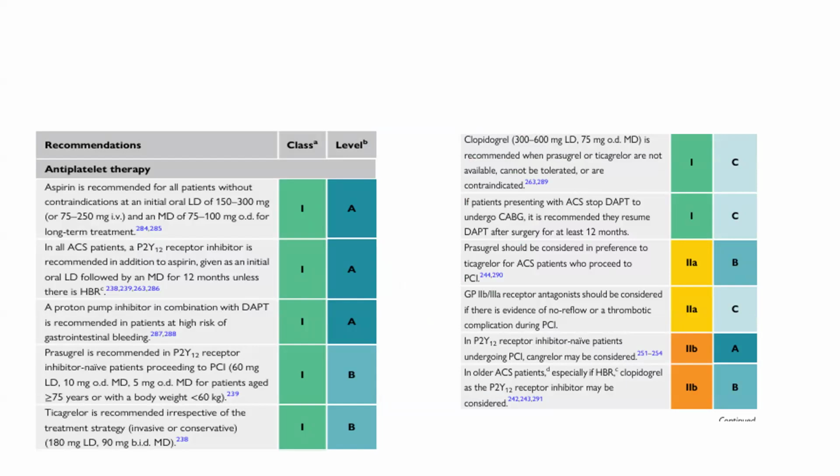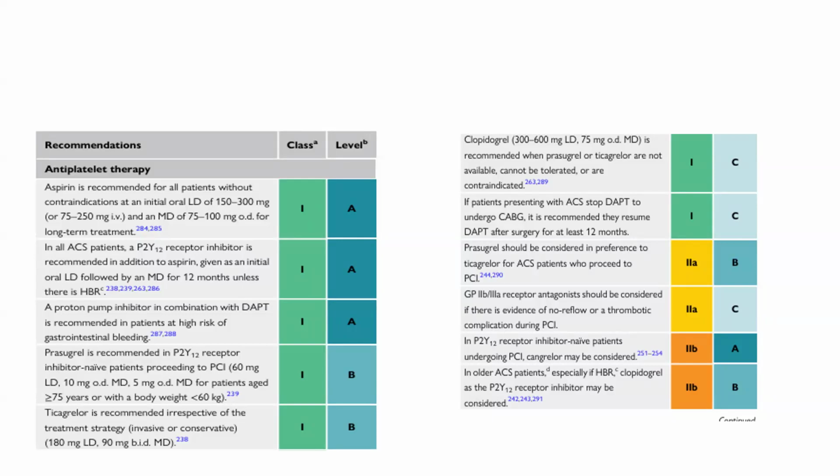In all ACS patients, a P2Y12 receptor inhibitor is recommended in addition to aspirin, given as an initial oral loading dose followed by a maintenance dose for 12 months, unless there is high bleeding risk. This has a class of recommendation 1, level of evidence A. A PPI in combination with DAPT is recommended in patients at high risk of gastrointestinal bleeding. Class of recommendation 1, level of evidence A.